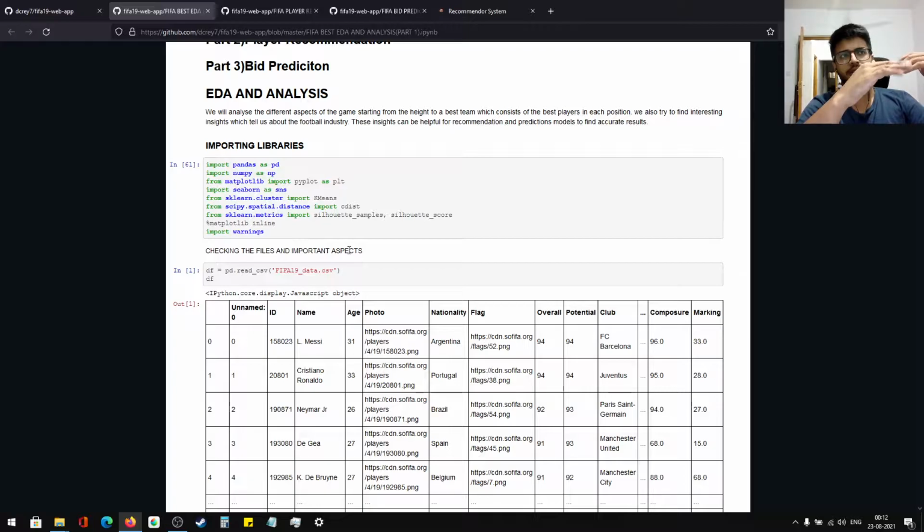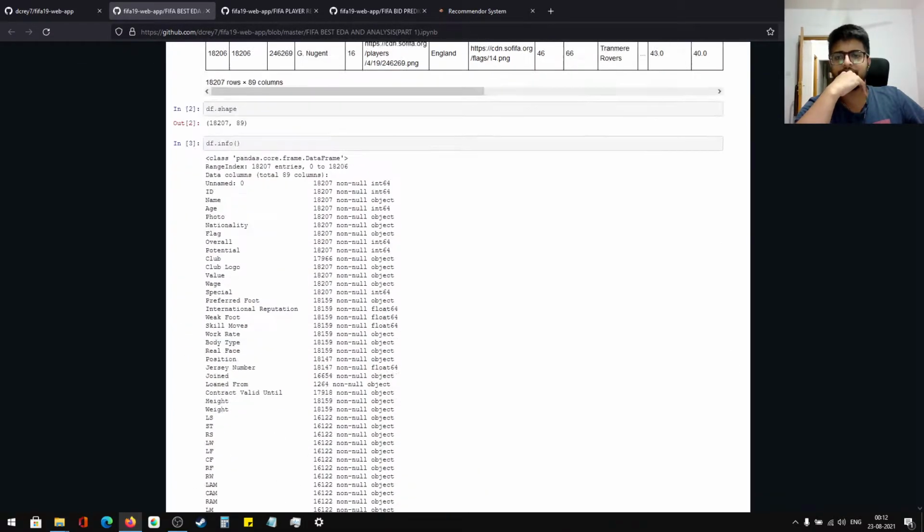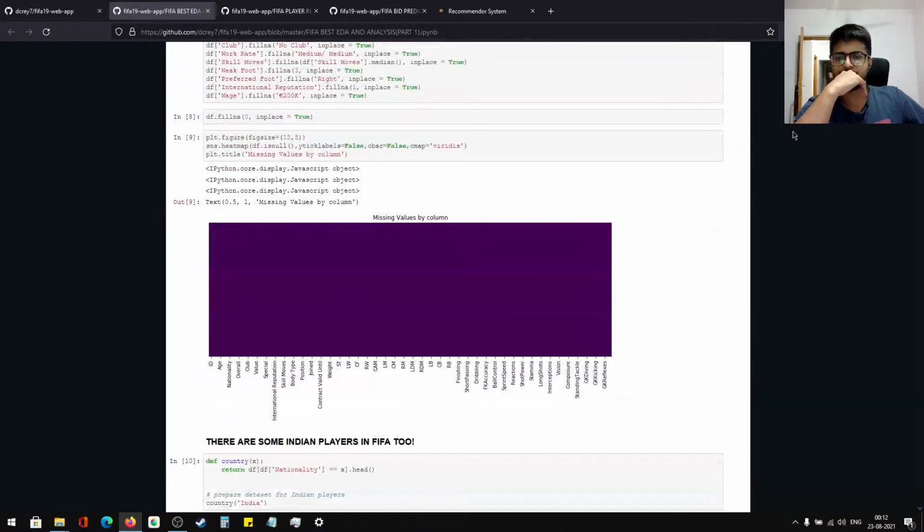There were a lot of columns that I had to take out, and a lot of data engineering I had to do, so that the data was good enough for any kind of prediction or recommendation work. But we have not gone there so far. For right now, it's just EDA and analysis, so I'll go through this notebook a bit.